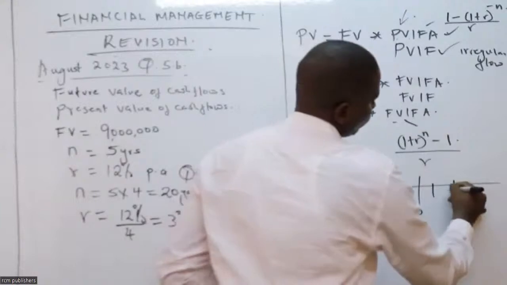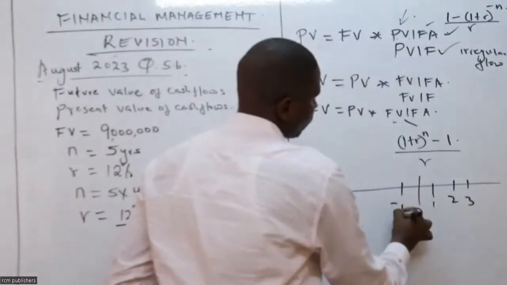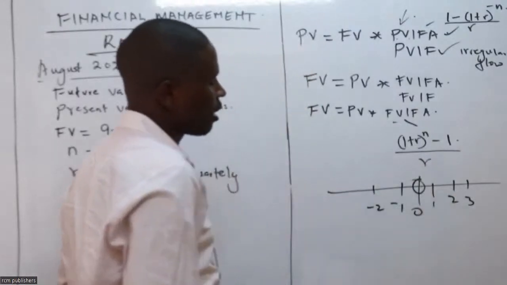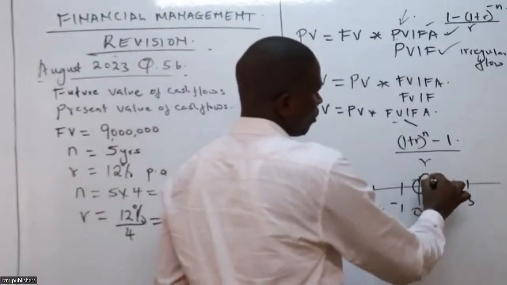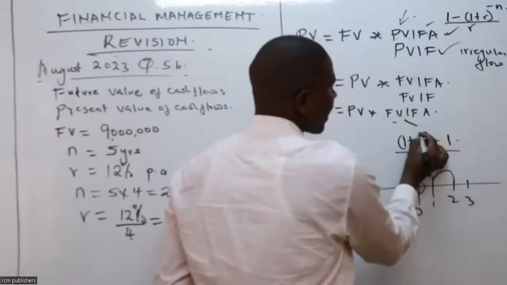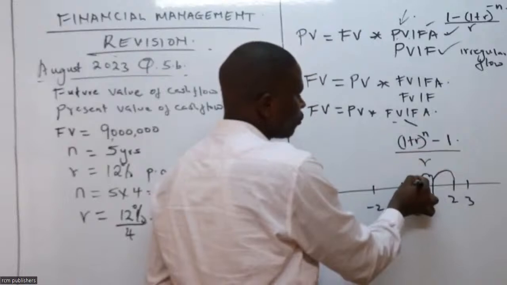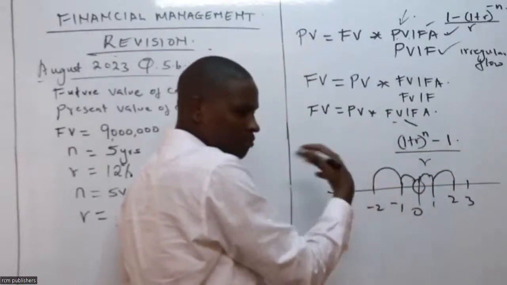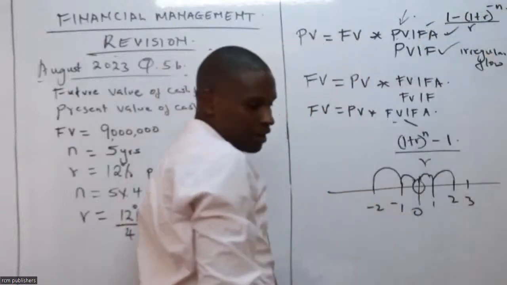0, 1, 2, 3, 1, 2, 3. 0, -1, -2. So we are here, right? If you want to compound, you are going to the future, positive. That's why our n here does not have a negative sign. Then when you want to get the present value, you are coming back from future. And that's why you see n has a negative sign.